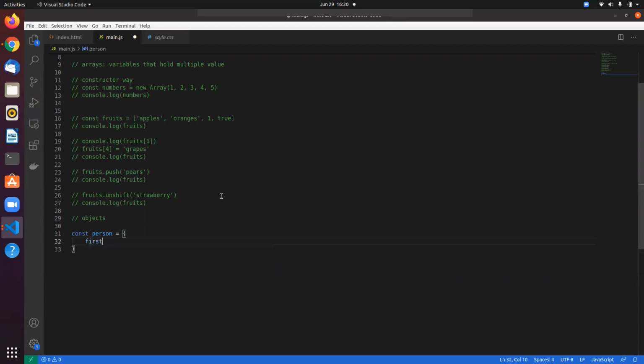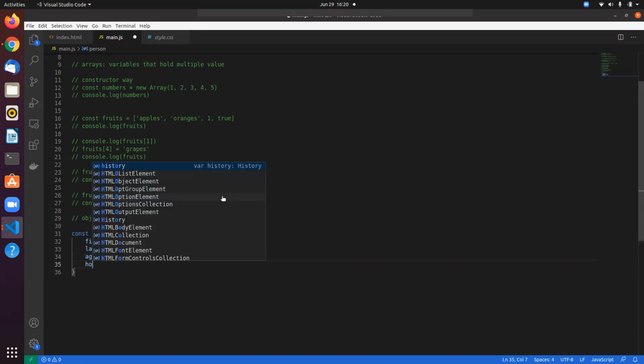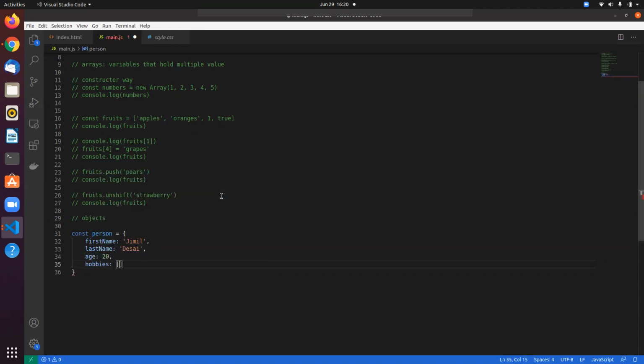So you can have a first name and you can have the value in here, right? If you want the last name, you can have the value in here. And then you can even have numbers in here. You can even have arrays in here, right? So you can add anything in here. You can also have objects inside of an object.